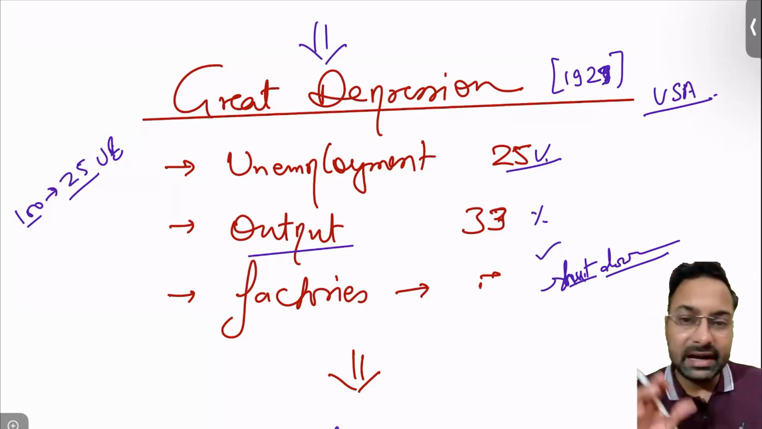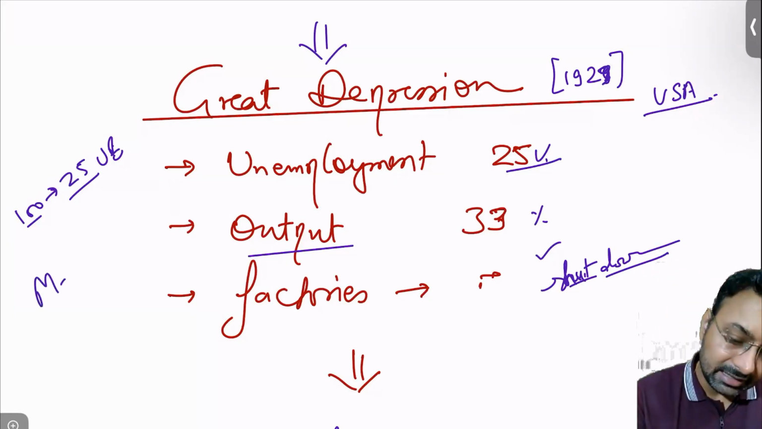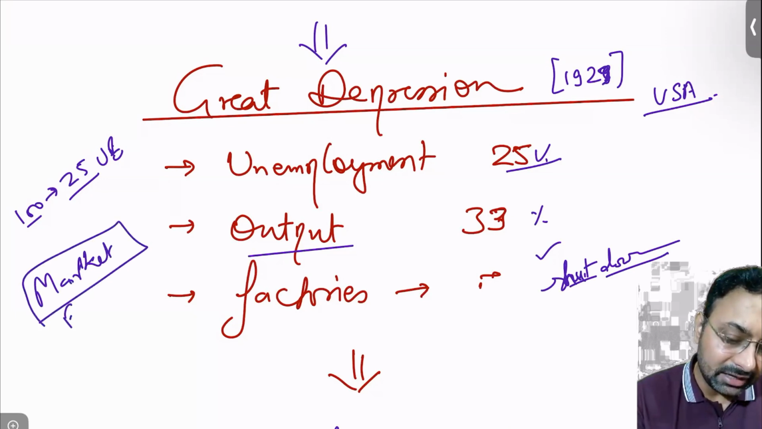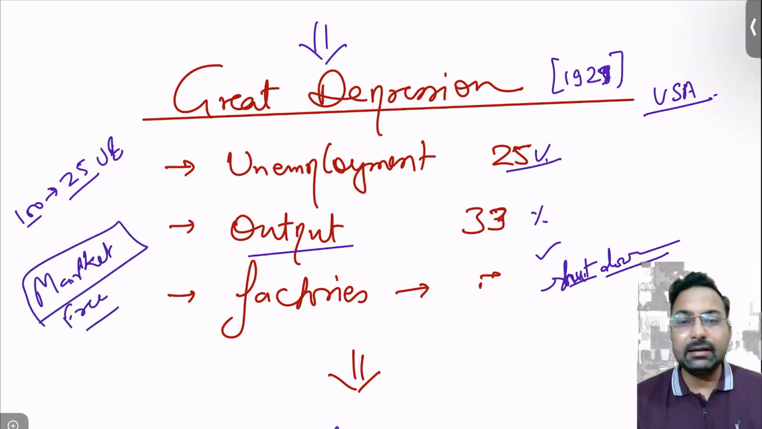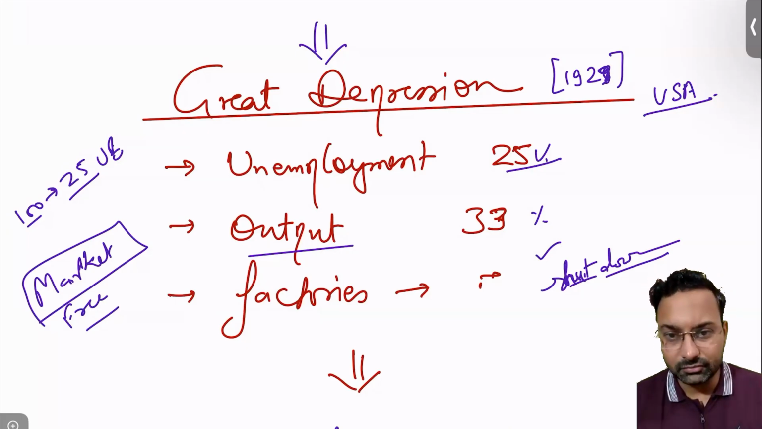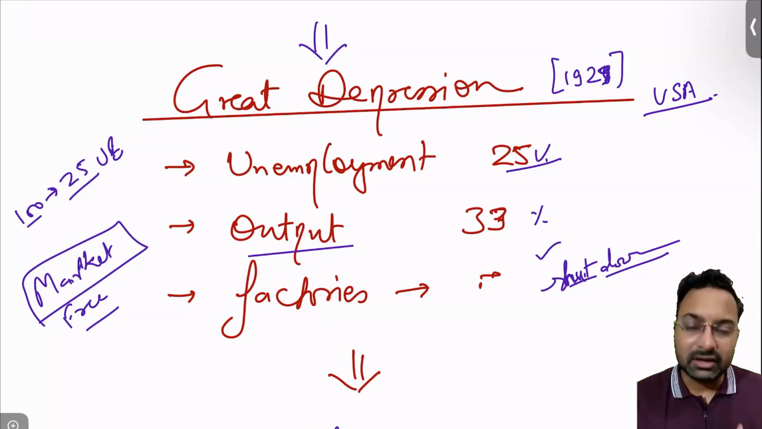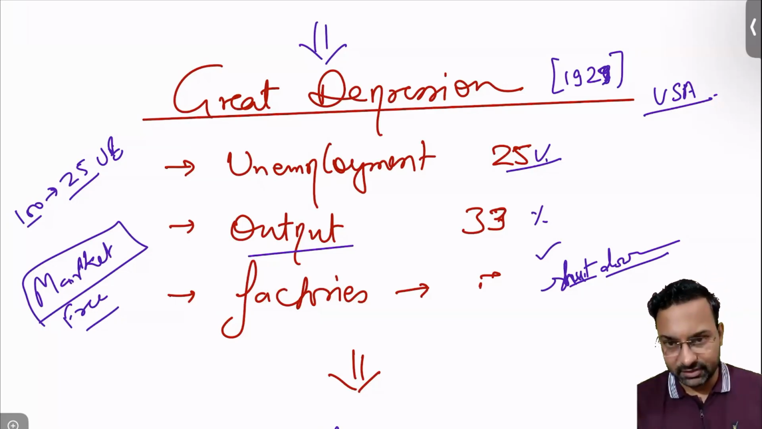According to Adam Smith's concept, the market and the free market were there. Even in the Great Depression period, the free market was already existing. But still unemployment was high and factories were not functioning at their full capacity, so there must be some problem in it.